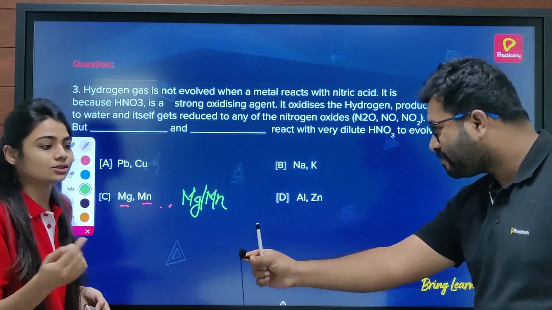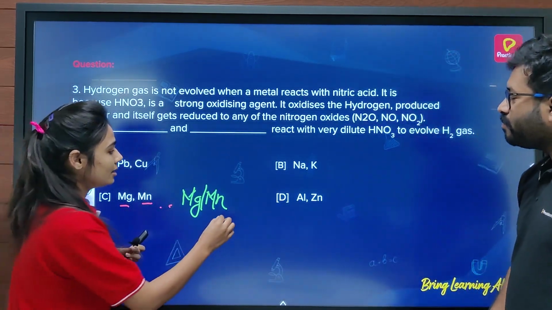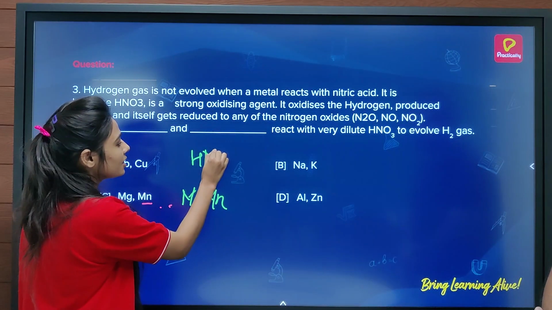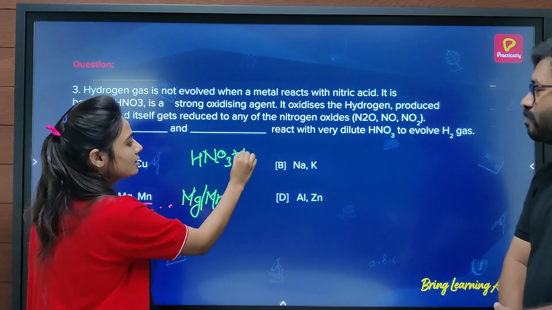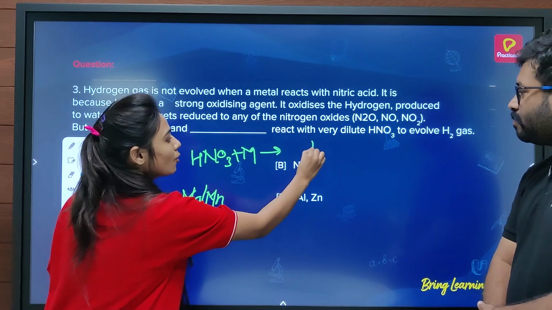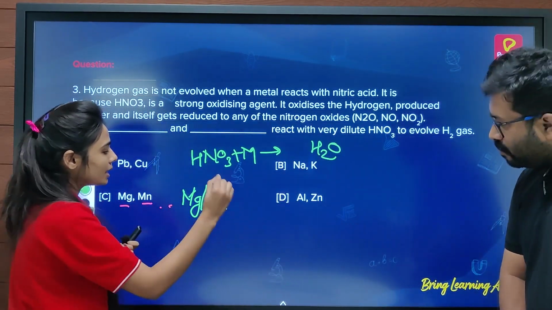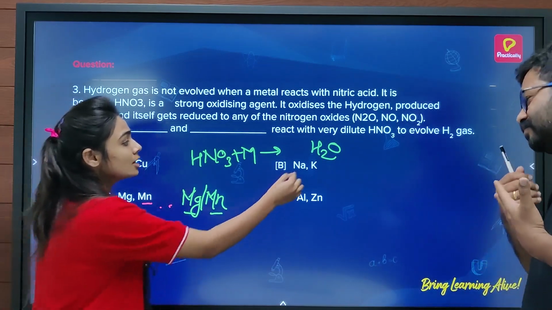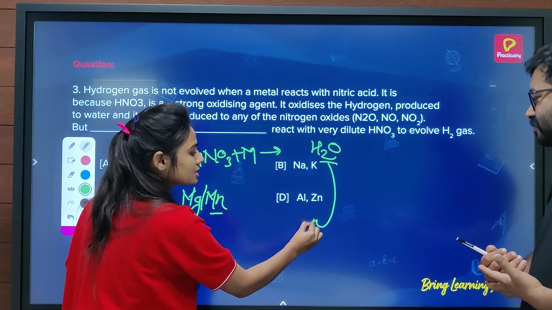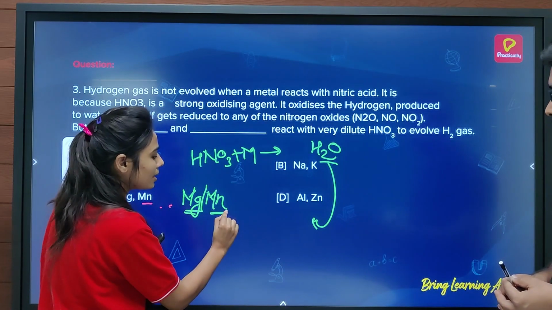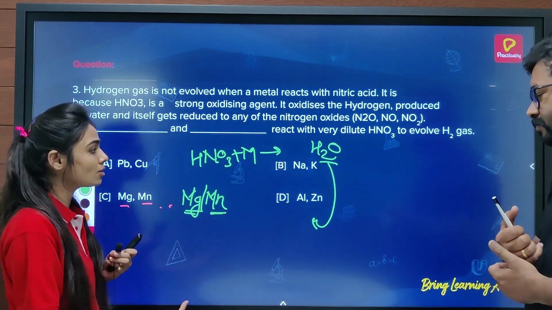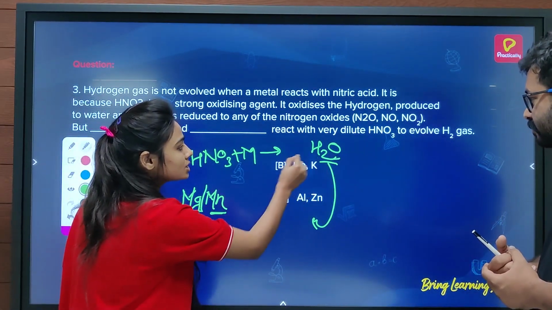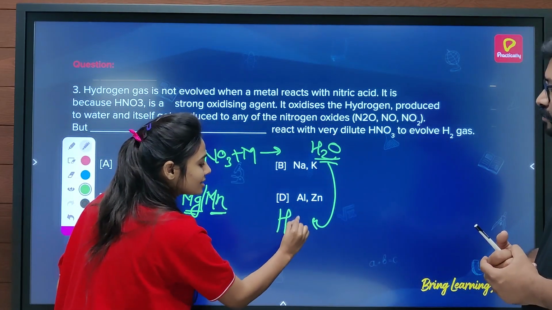So, sir, you mean that magnesium and manganese are those reducing agents, and when nitric acid reacts with any metal, it forms water as a byproduct. But here magnesium and manganese, due to their strong reducing power, reduce this water to hydrogen gas.